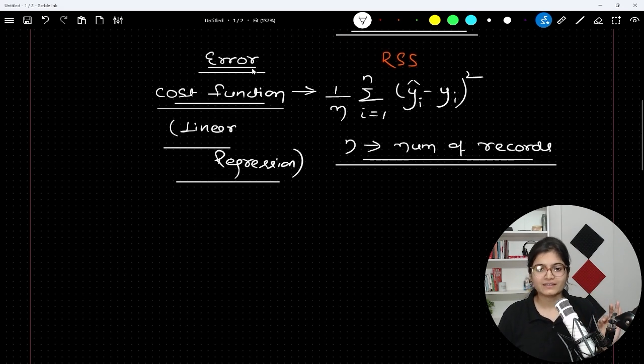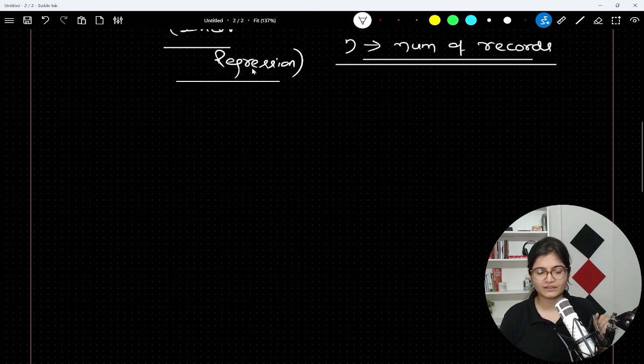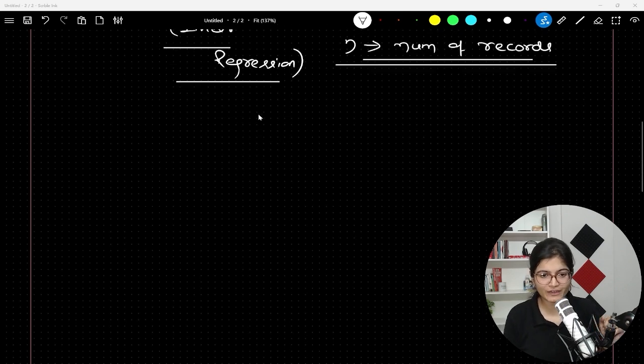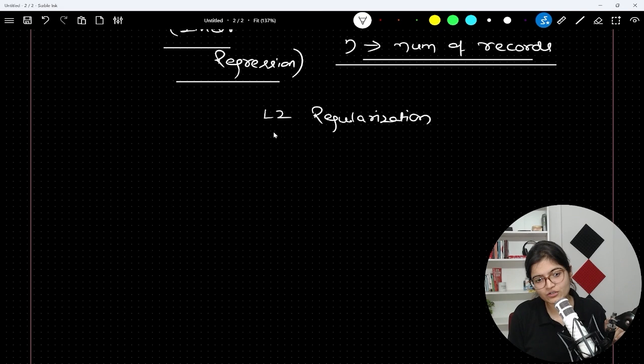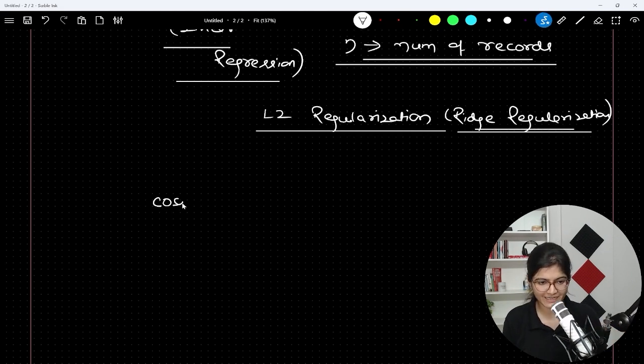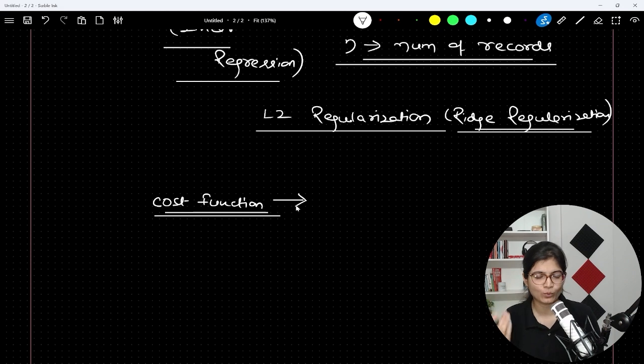So there are a few techniques that we have. The very first technique, which we will discuss today, is called L2 regularization, which is also called ridge regularization. What it says is, do one thing. In a normal linear regression, the cost function is the normal RSS value, which is the difference between the value of y and y cap.